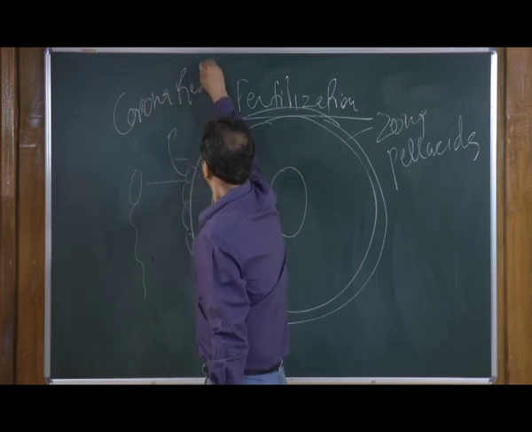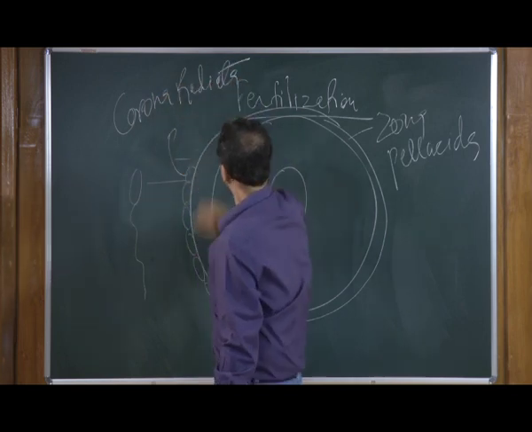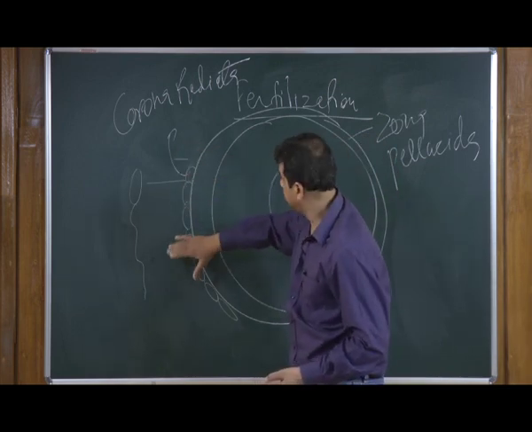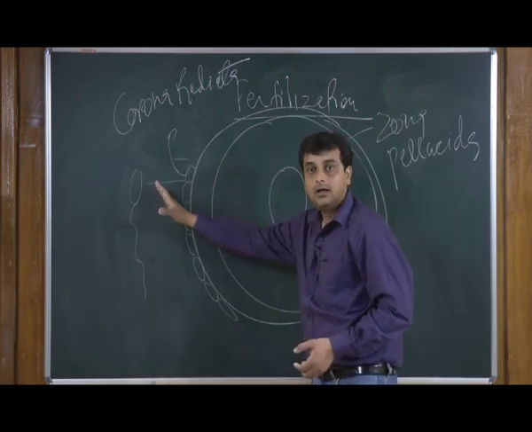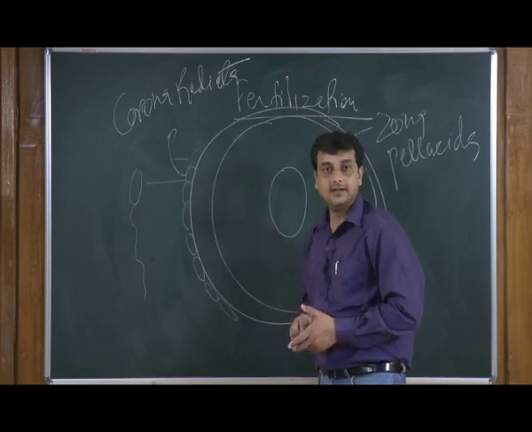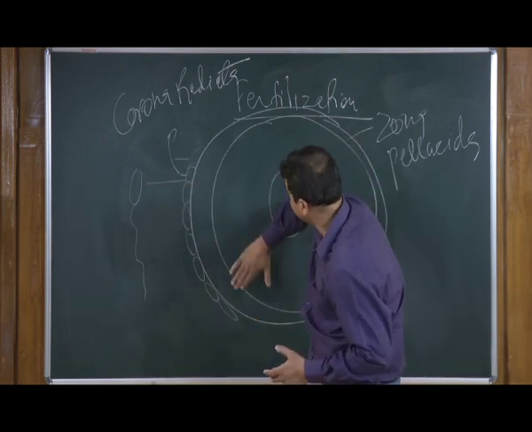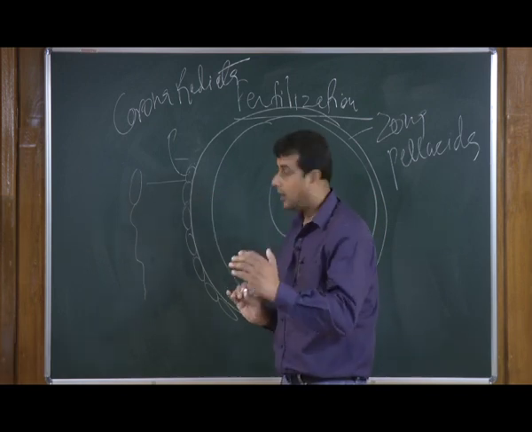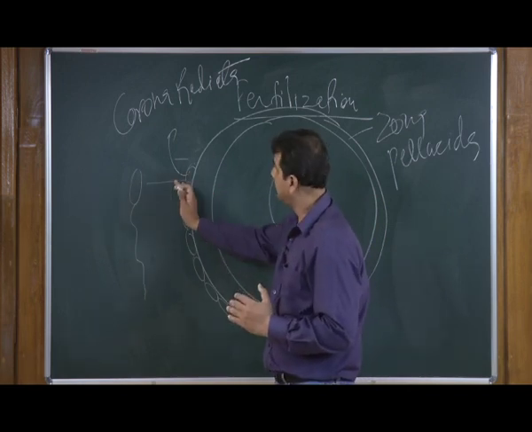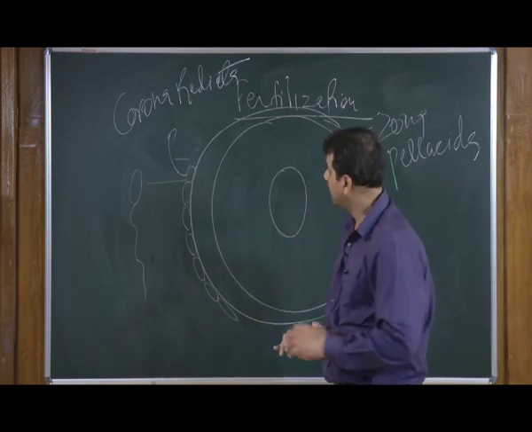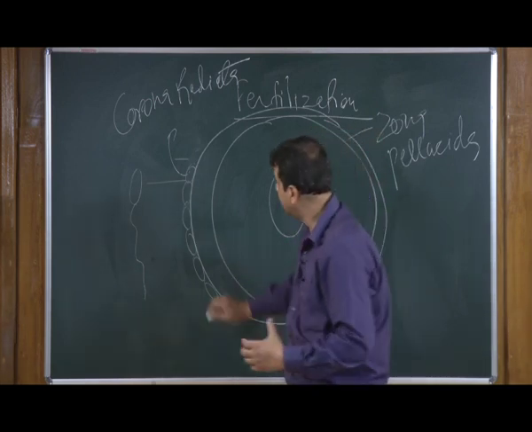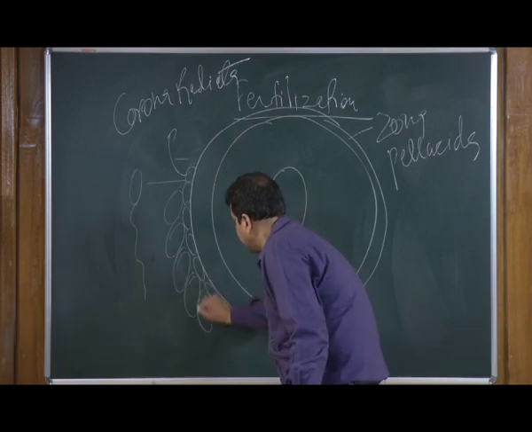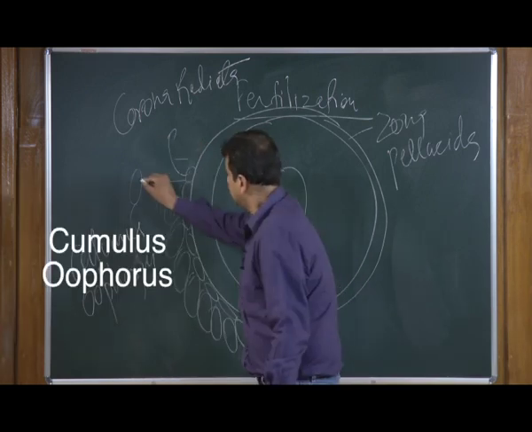This corona radiata is controlling the outer area, so it is not allowing anything foreign to enter inside the vitelline area. So, this is the vitelline membrane, and the zona pellucida is the outer covering of the vitelline membrane, followed by the corona radiata. And after the corona radiata, the very outer lining of this ova is nothing but the cumulus oophorus cell. What is happening?